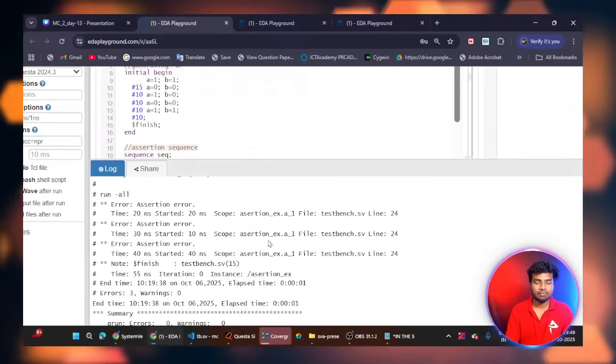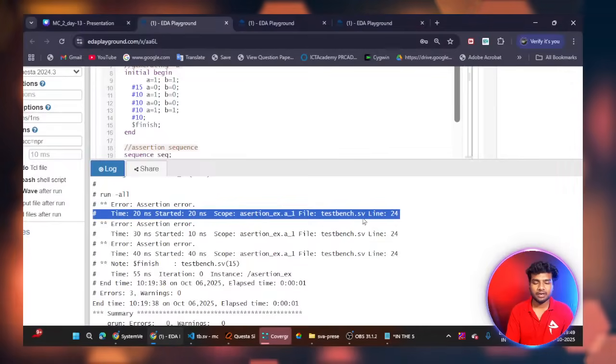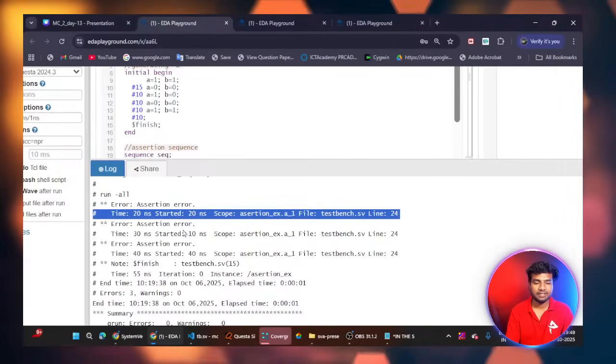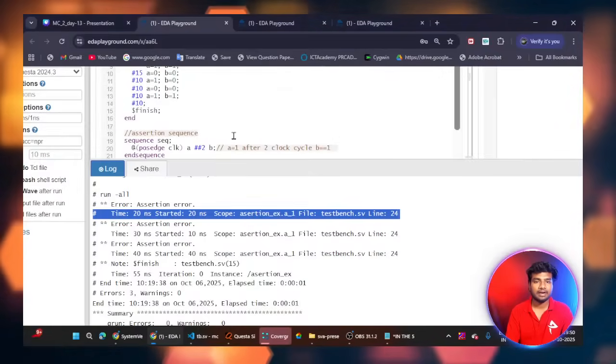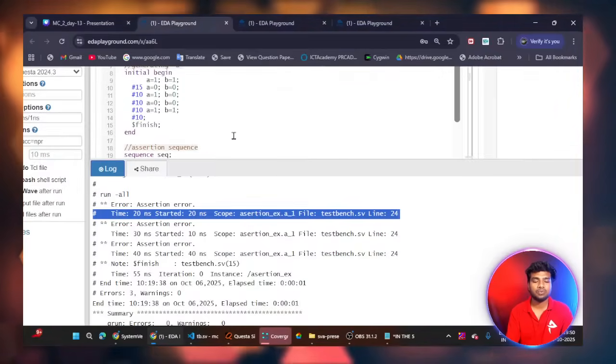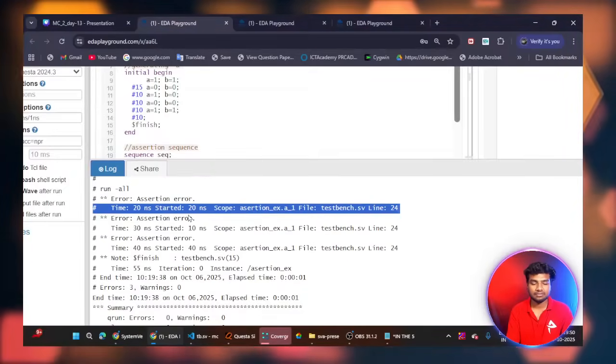So you can see here at the 20th nanosecond, this is my module name, and at line 24 the assertion failed. Why? Because I didn't write the correct condition, I didn't pass my stimulus correctly inside my initial begin. That's why I'm getting the assertion error.